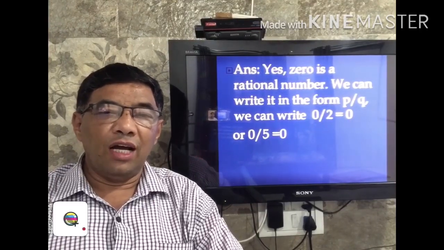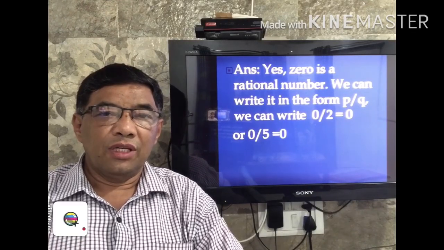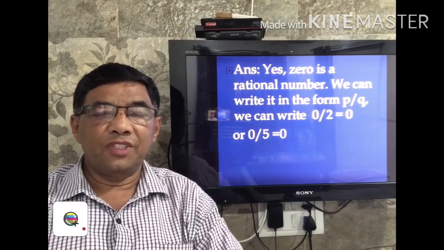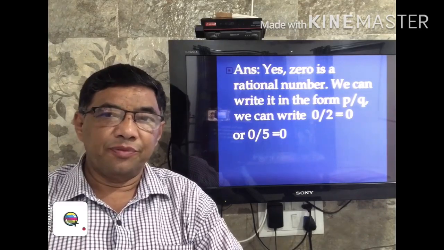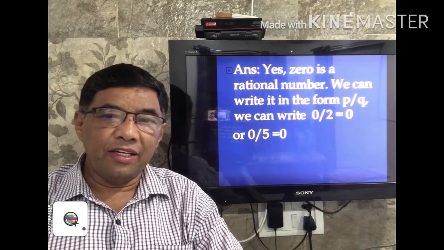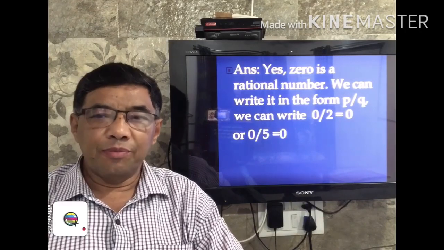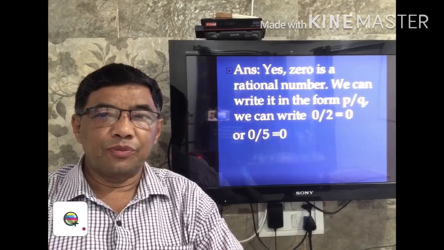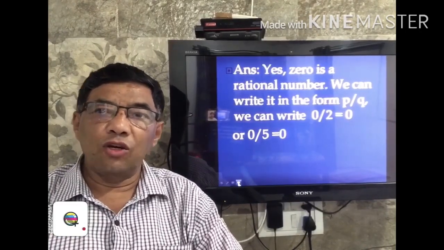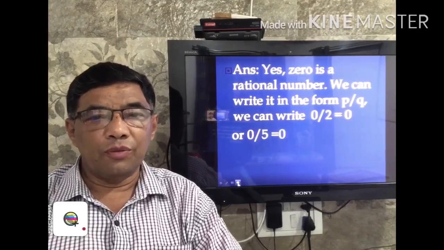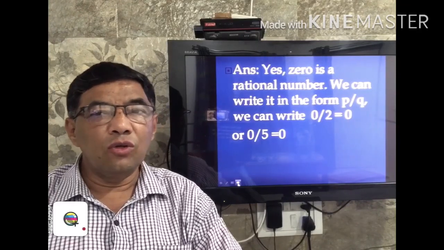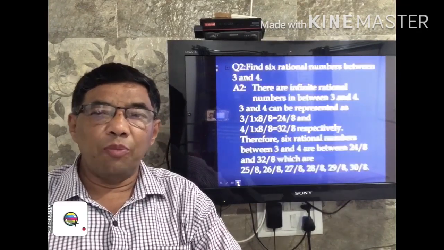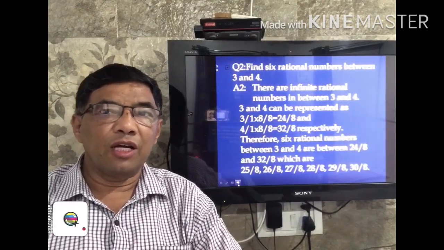Let us see the answer now. The answer is yes. 0 is a rational number. We can write it in the form of P upon Q. We can write 0 upon 2, which is equal to 0, or 0 upon 5, which is equal to 0. So 0 upon any number we write, it becomes 0.